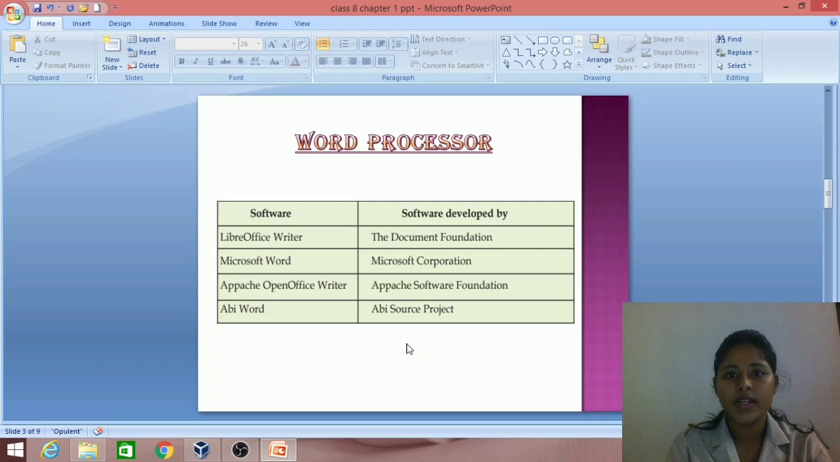In this chapter, we are going to learn LibreOffice Writer. I know you all are familiar with this software. You have studied it in your previous classes.